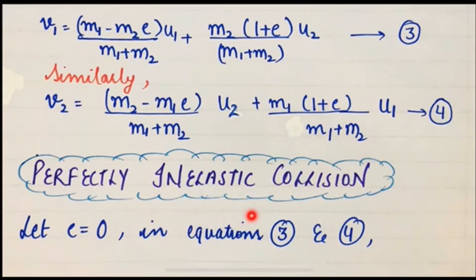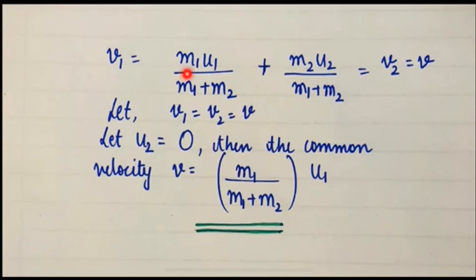Let E is equal to 0 in this equation. We'll get v1 is equal to m1 u1 over m1 plus m2 plus m2 u2 over m1 plus m2, which is equal to v2, which is equal to v, because both the bodies start moving with same velocity after collision. Now let v1 is equal to v2 is equal to v and u2 is equal to 0, then the common velocity v is equal to m1 over m1 plus m2 into u1 in case of perfectly inelastic collision.